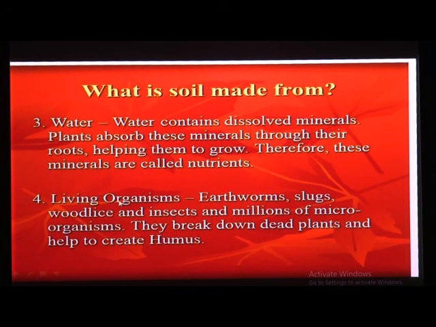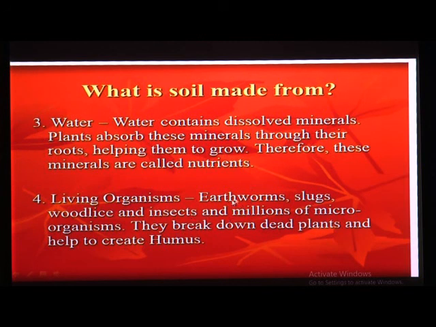Then fourth one, living organisms. Earthworms, slugs, woodlice, insects and millions of microorganisms like bacteria are living there in the soil. They break down dead plants and help to create humus. So we know there is a decomposition process, and these living organisms do that decomposition.